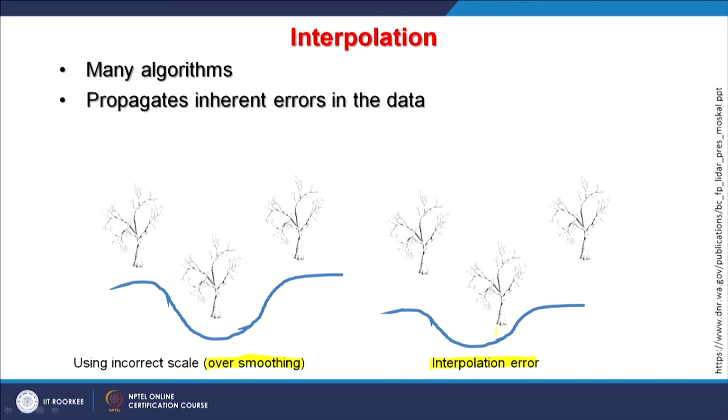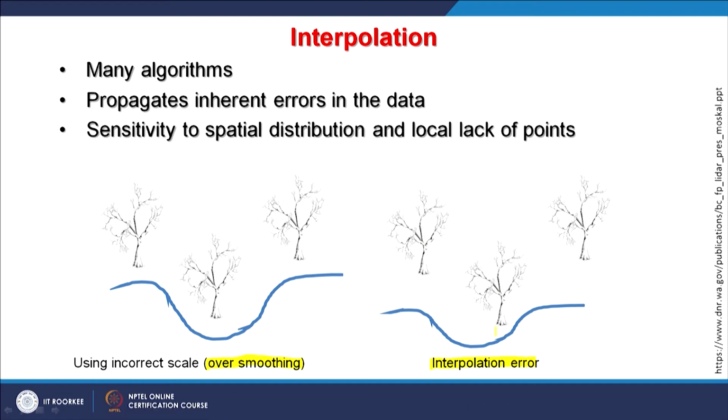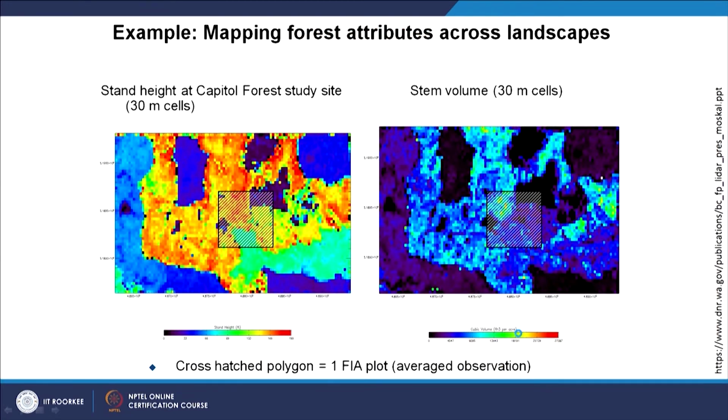Many algorithms propagate inherent error in the data. That is always true, error propagates in processing also, along with sensitivity to spatial distribution and local lack of points, ground control points. If those are not there, there might be errors, something like this which you are seeing here, and it can introduce some artifacts during the interpolation.